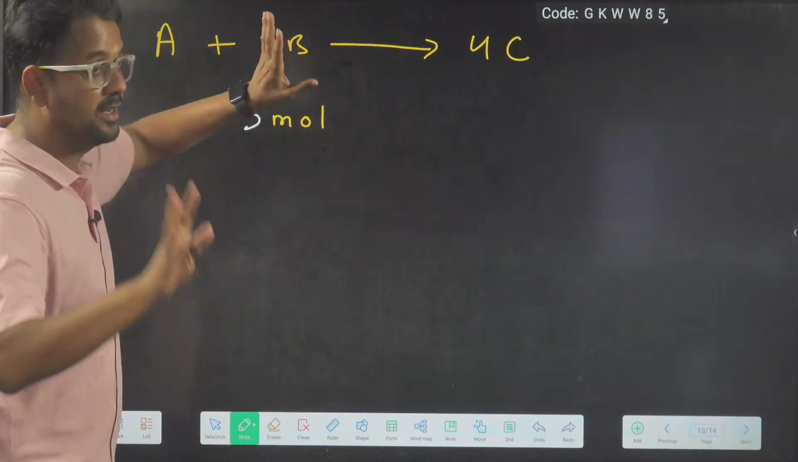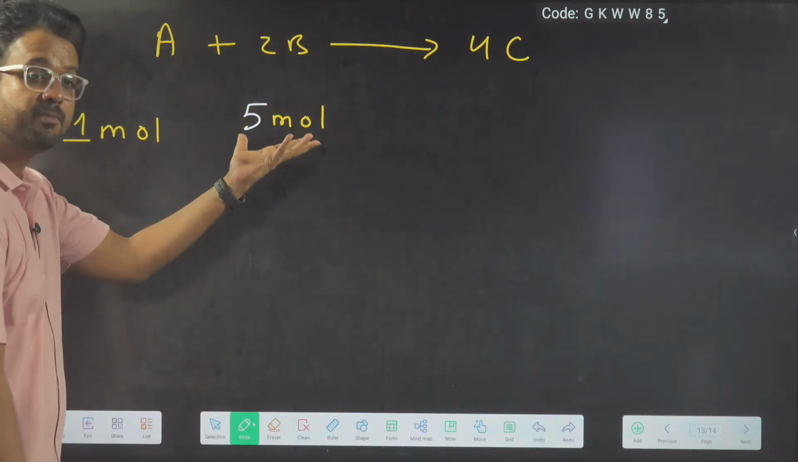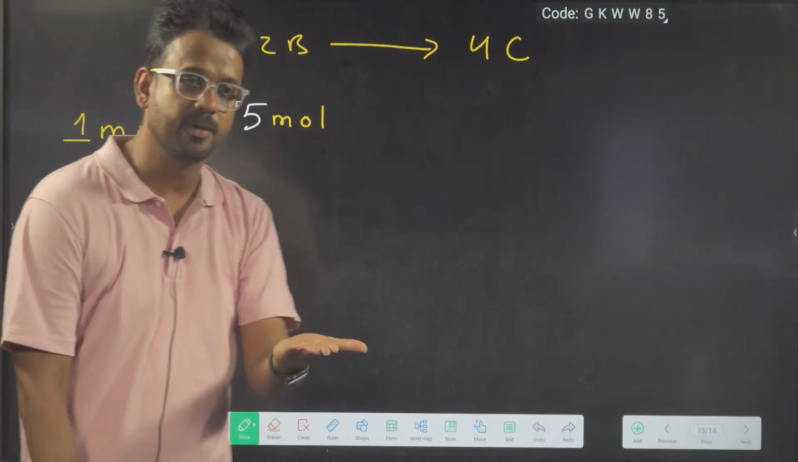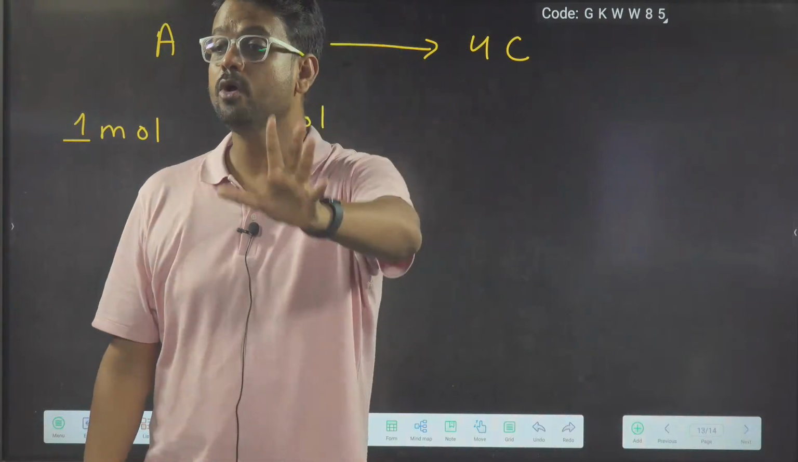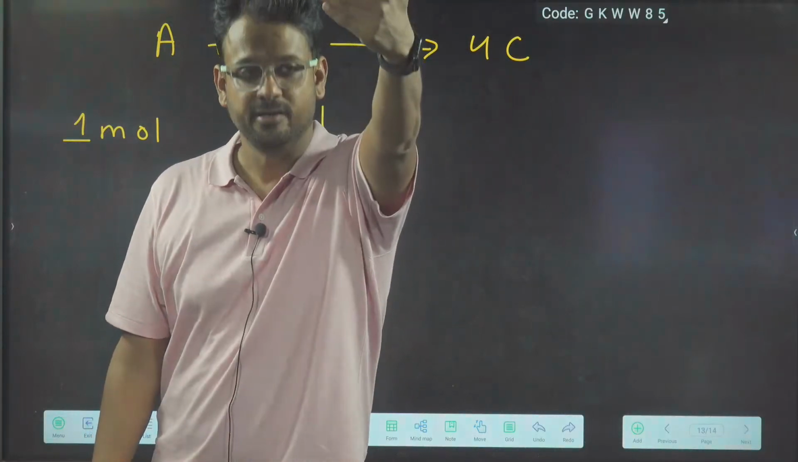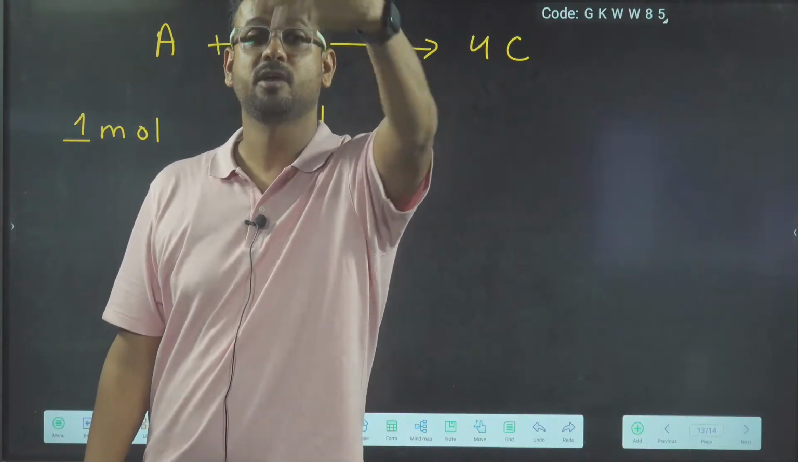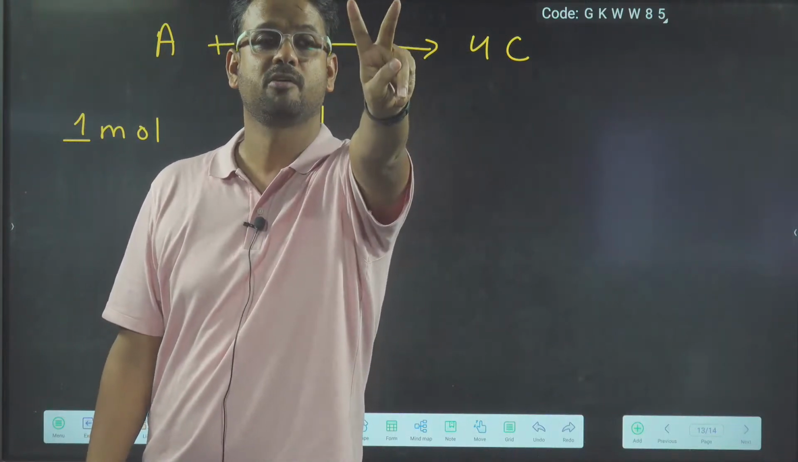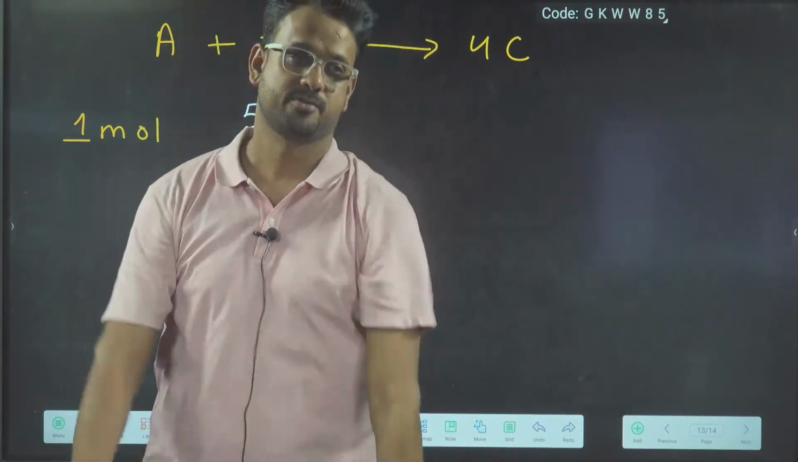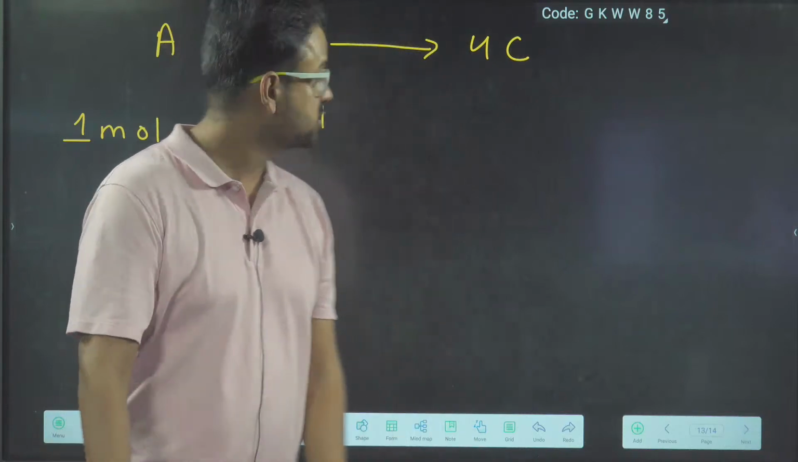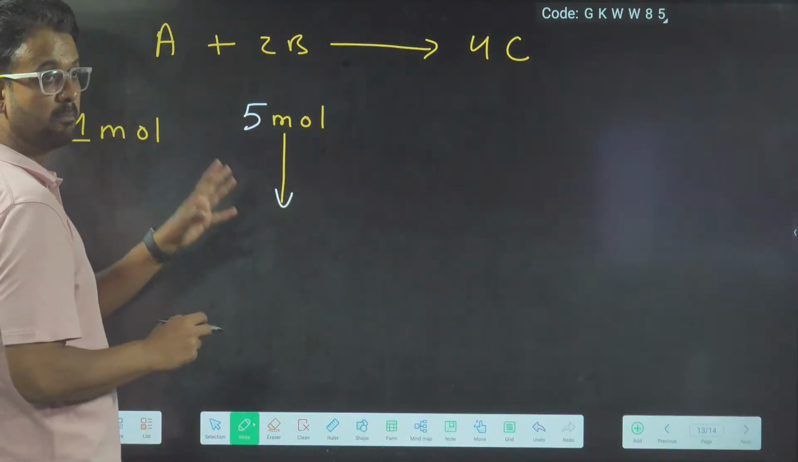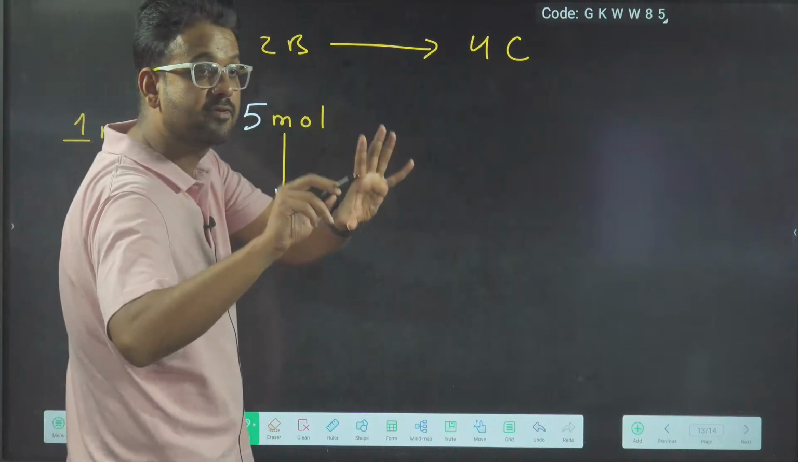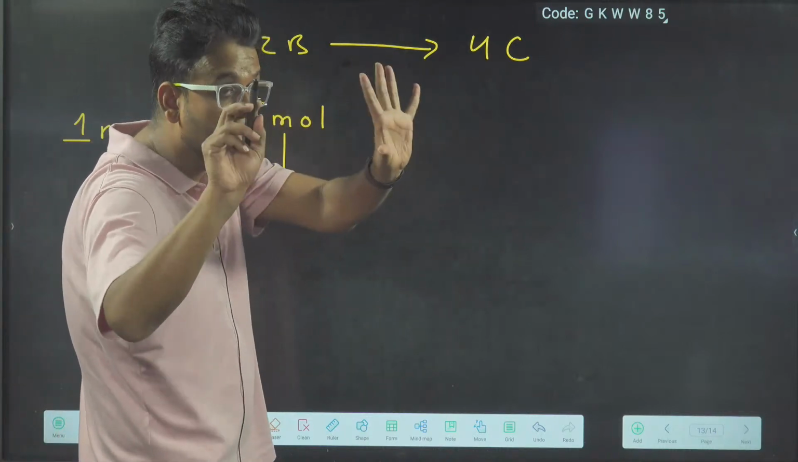For one body I needed 2 caps, but how much B have I taken? I have taken 5 moles of B. So this means I have taken B more than was needed, more than was required. For one body, 2 caps were required, but you produced 5 caps. So if you have taken 5 moles of B, B will be left over. It will not be totally consumed.